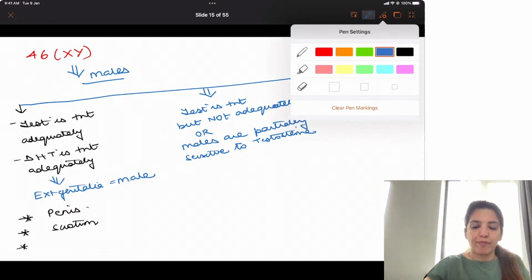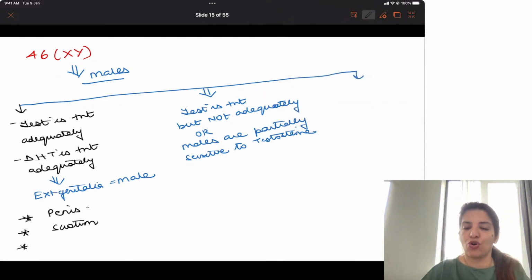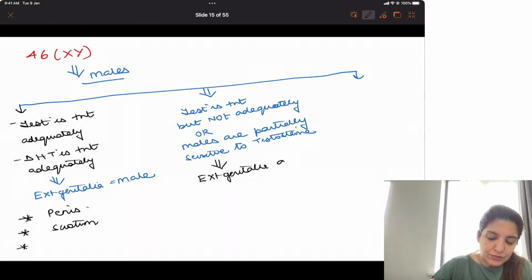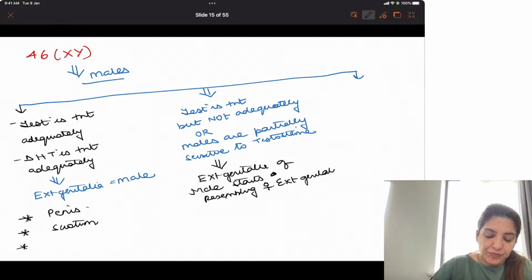So if they are partially sensitive to testosterone, or if testosterone is present but not adequately, in this case the external genitalia of the male start resembling female external genitalia, right?